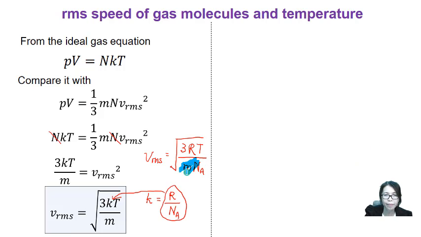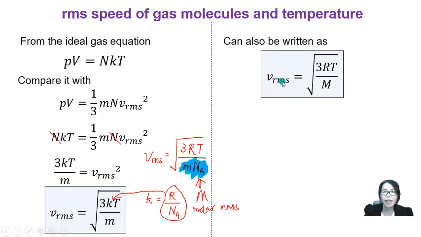And then class, this mN_A actually is equal to molar mass of a gas. I might have this equation, vrms equal to square root 3RT over M. So the mass multiplied by Avogadro number, we get molar mass, M, capital M.